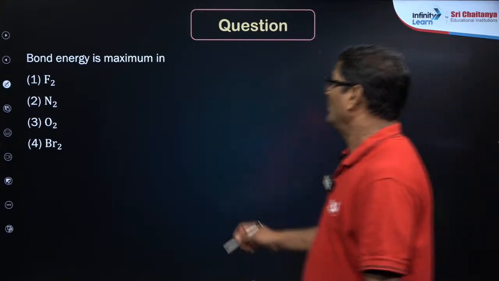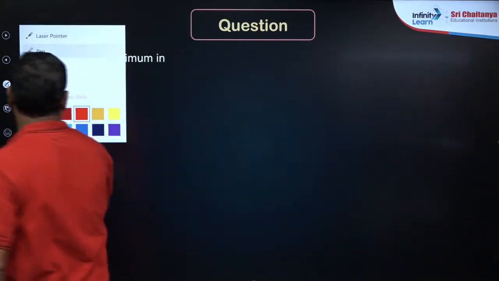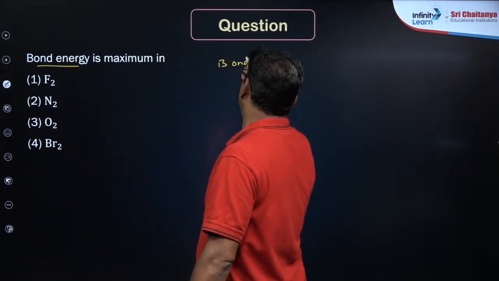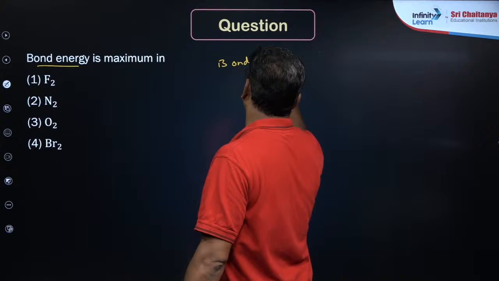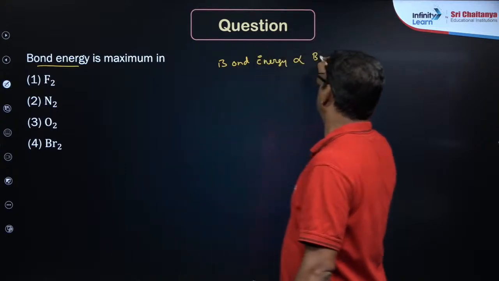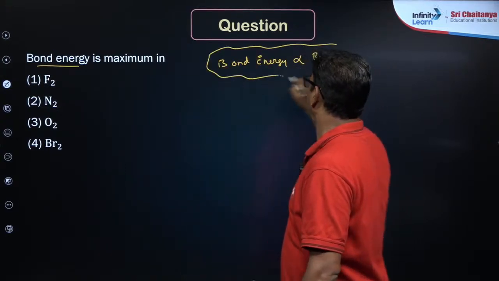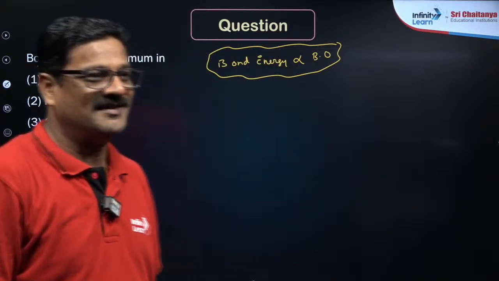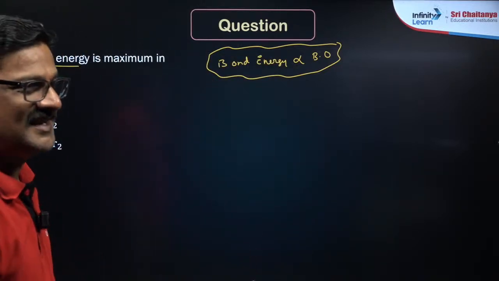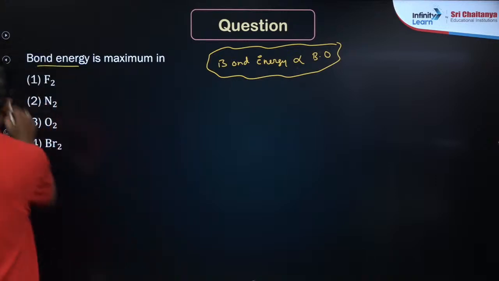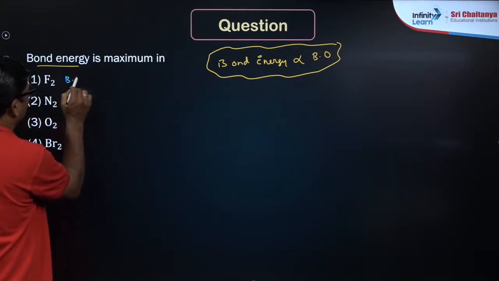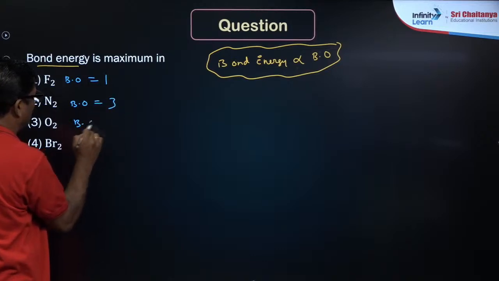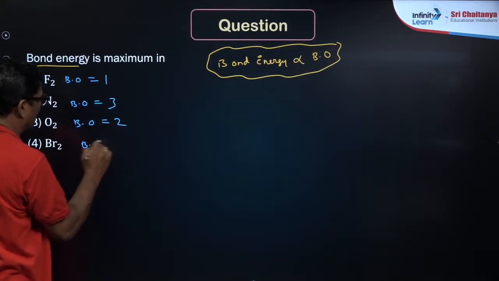Okay. So regarding bond energy, I want to tell you one thing. Bond energy is directly proportional to bond order. N2 molecule. Yes. Bond order 1, bond order 3, bond order 2, bond order 1.